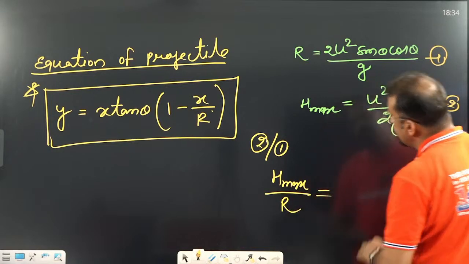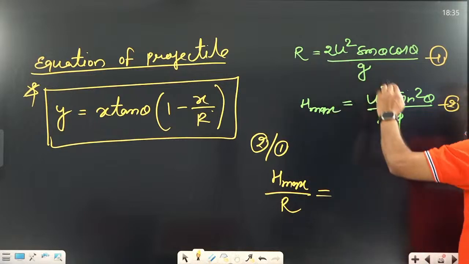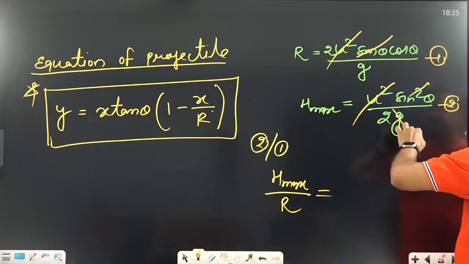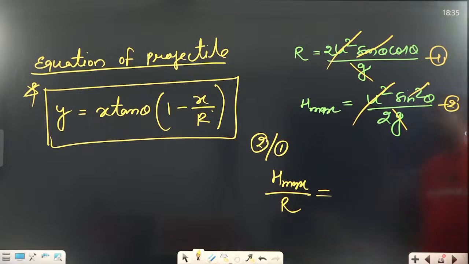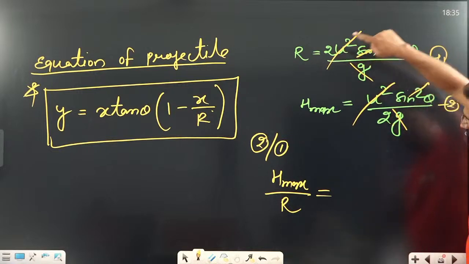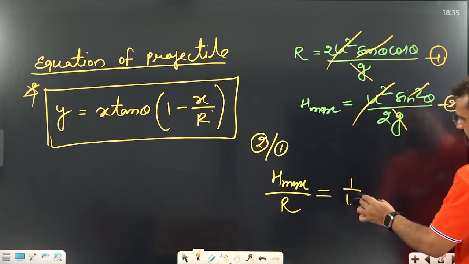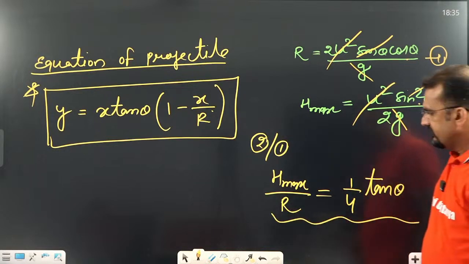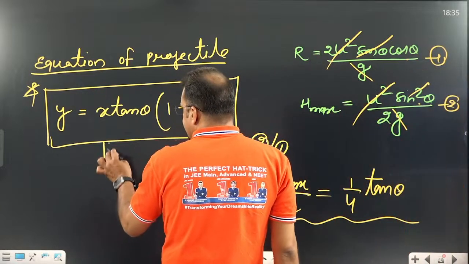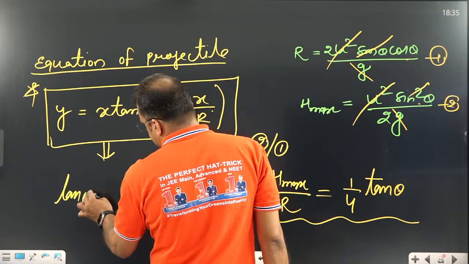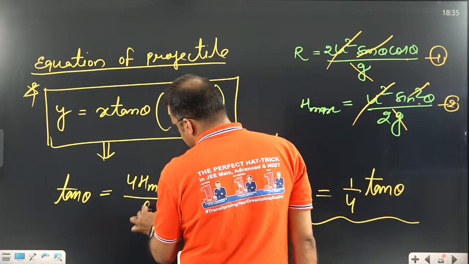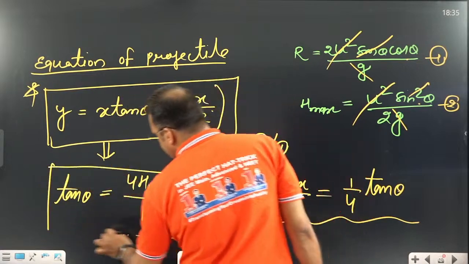This is a very important relation. When we divide, u square cancels with u square, sine square theta is cancelled, g is cancelled. What is it going to be? In the denominator, 2 and 2 give 4, so this is 1 by 4 times sine theta by cos theta, which is tan theta. Dear student, remember this formula directly. How to remember? Arrange it in such a way that tan theta is equal to 4 H maximum divided by R. This is the most important part.